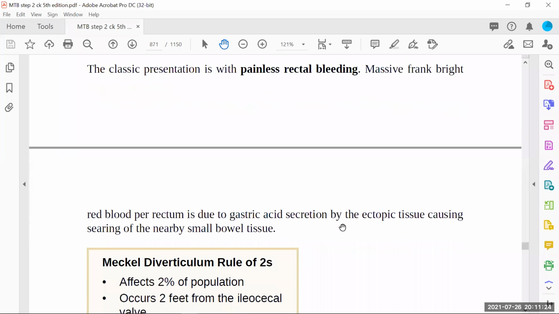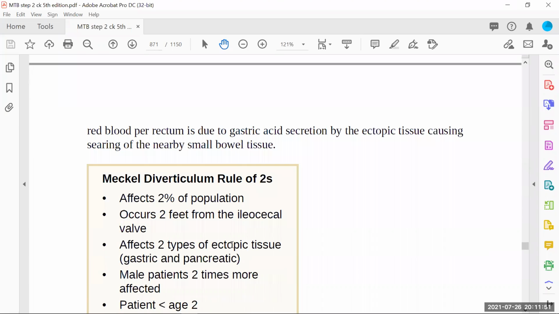Now this is due to gastric acid secretion by the ectopic tissue causing searing of the nearby tissue. Why is this all happening? From where is the blood coming? Actually, the blood is coming from the small bowel tissue. The gastric acid secretion by the ectopic tissue irritates the nearby small bowel, and the bleeding comes from that side because of the presence of this diverticulum. That is the main pathophysiology of this one.